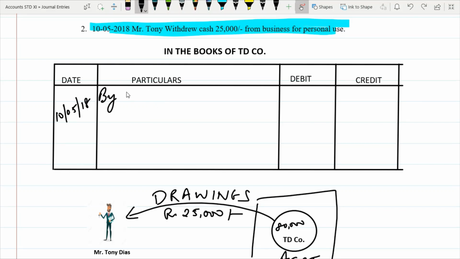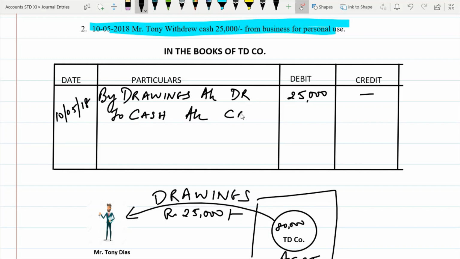But what we shall write here is drawings account debit 25,000. Why? Because 25,000 is withdrawn. To, so leave some space here again, to cash, cash account credit 25,000.